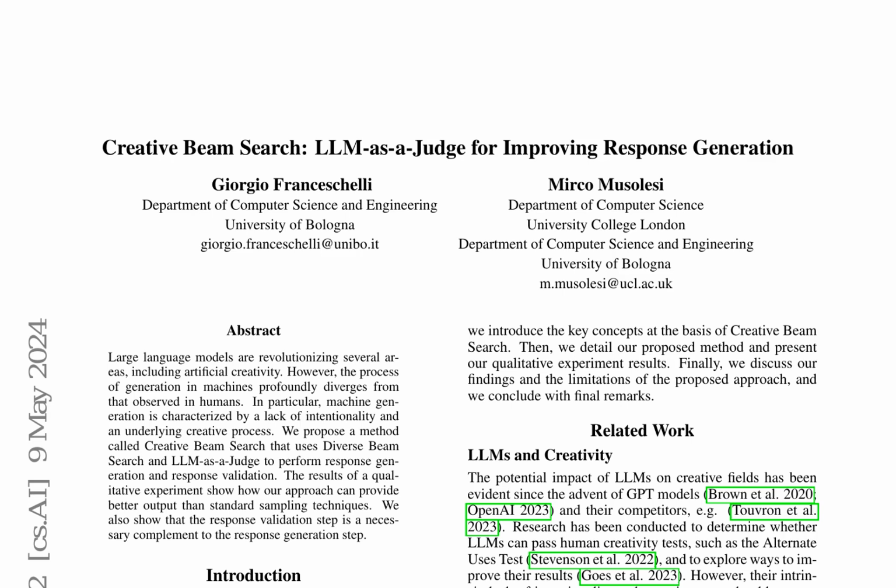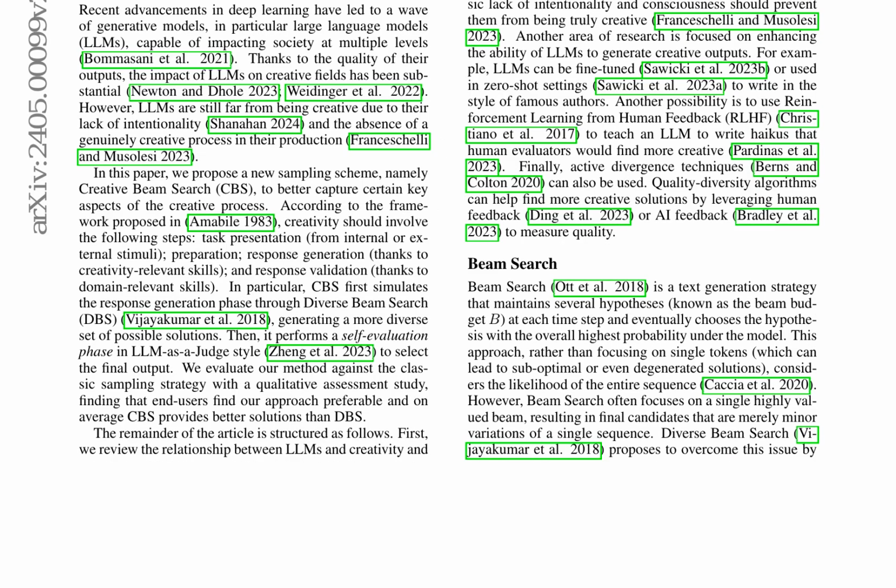The paper also provides an overview of beam search, a text generation strategy that maintains multiple hypotheses at each time step and chooses the hypothesis with the highest probability under the model. However, beam search often focuses on a single highly valued beam, resulting in final candidates that are minor variations of a single sequence. Diverse beam search is proposed as a solution to overcome this issue, generating a more diverse set of possible solutions. The authors evaluate their creative beam search method through a qualitative assessment study, finding that end users prefer their approach and that it provides better solutions than diverse beam search on average.